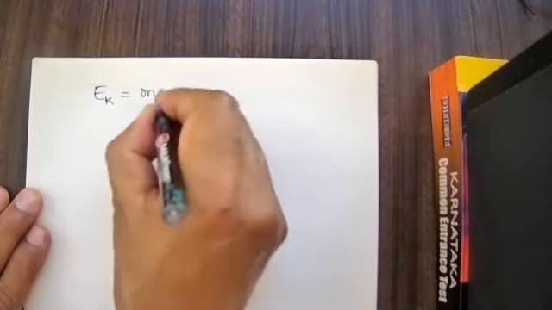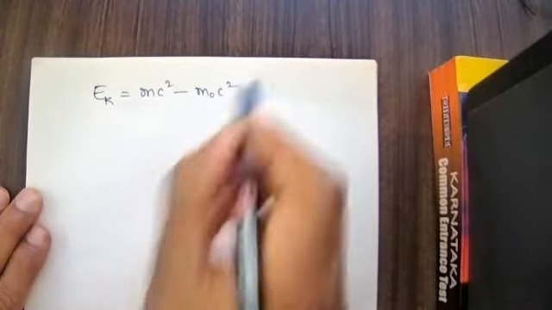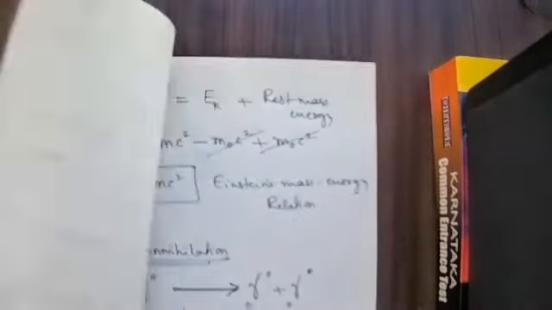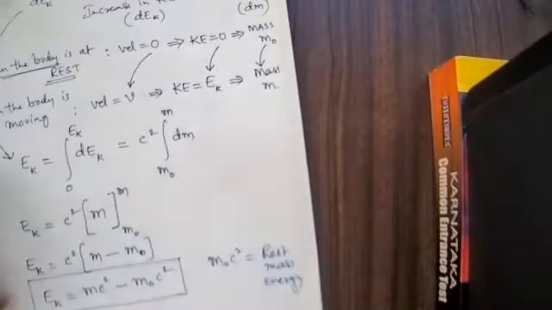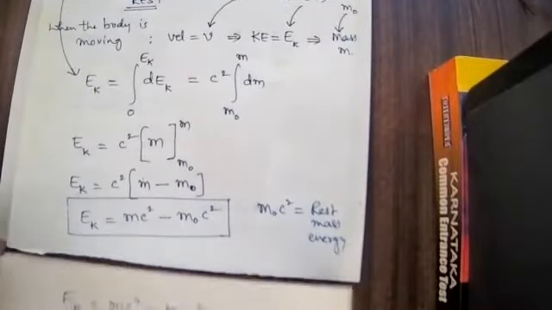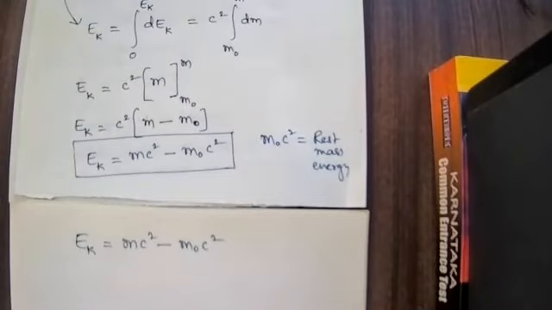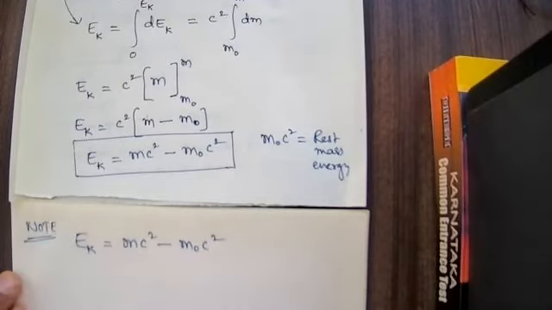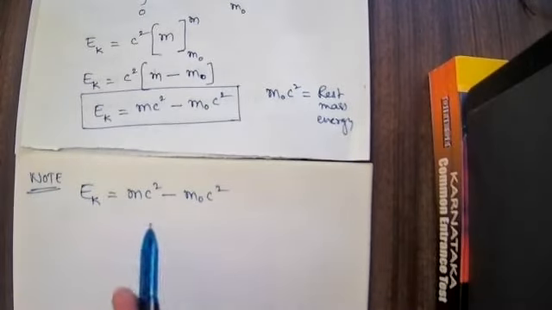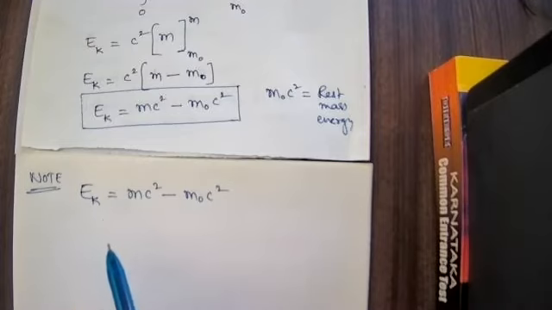So already we are aware of this: Ek is equal to mc square minus m naught c square, which we have already derived. If you want, I will show it here. Same thing I have written. As a note, I am going to consider an extra concept. This is a relativistic concept, the relativity idea. Now, how does the relativity idea reduce to classical mechanics?